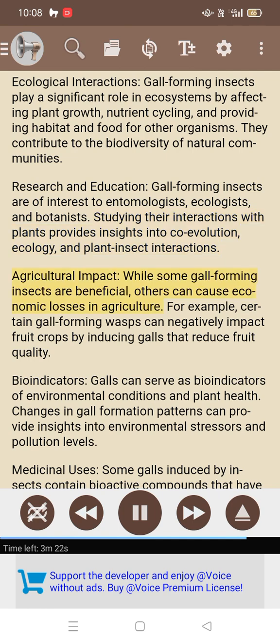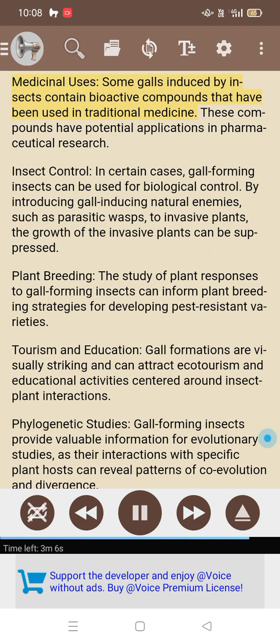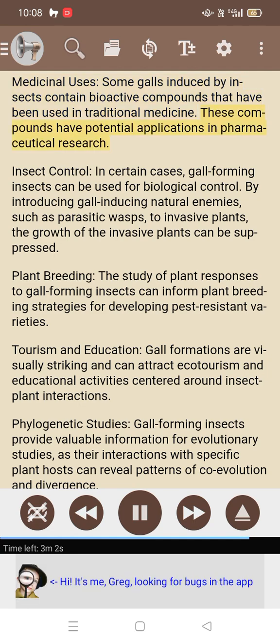Agricultural impact: while some gall-forming insects are beneficial, others can cause economic losses in agriculture. For example, certain gall-forming wasps can negatively impact fruit crops by inducing galls that reduce fruit quality. Bioindicators: galls can serve as bioindicators of environmental conditions and plant health. Changes in gall formation patterns can provide insights into environmental stressors and pollution levels. Medicinal uses: some galls induced by insects contain bioactive compounds that have been used in traditional medicine. These compounds have potential applications in pharmaceutical research.